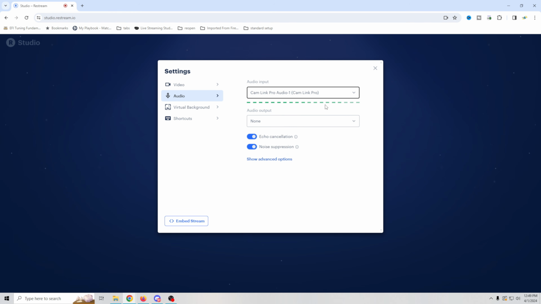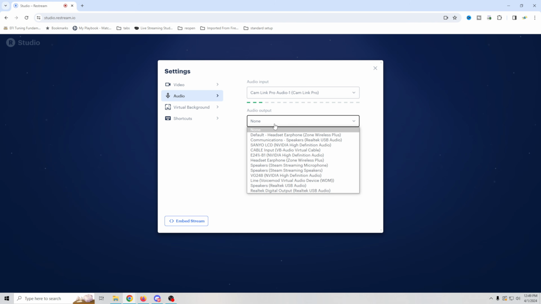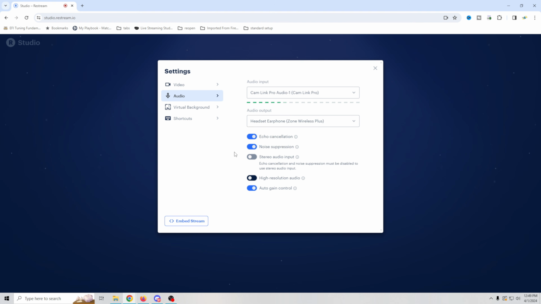And we can go into audio, set that up to whatever we want as well. And you can see the little green line shows you that it's working. And then you're going to want to put your headphones in here. And you've got a couple other options down here as well.